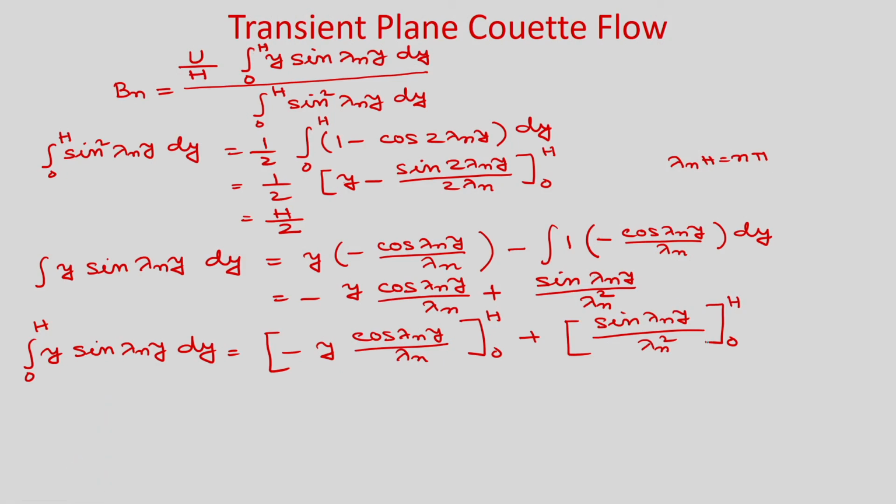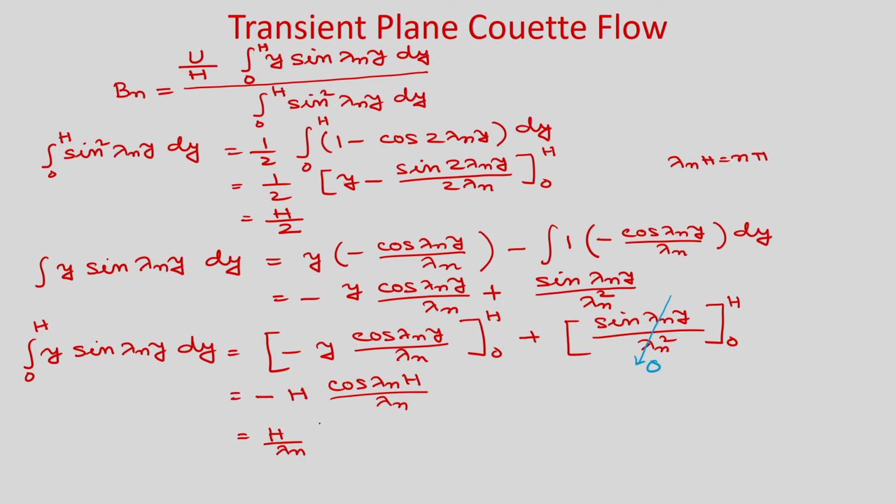At y is equal to 0, obviously sin 0 is 0, and at y is equal to h, sin lambda n h is 0. So, this term will become 0, and only the first term will remain. At y is equal to h it will be minus h cos lambda n h by lambda n, and at y is equal to 0 this term will become 0. So, you will get h by lambda n.